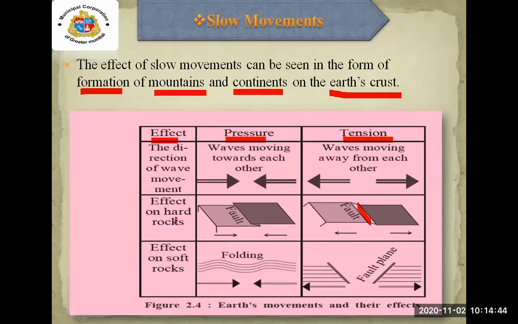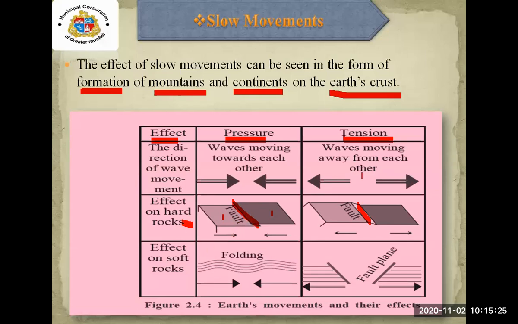Okay, in the hard rocks, what we can see, if the waves move towards each other, you can see the fault over there. Just assume that these two are the mountains. The first mountain, you can see it is down over there, and on it the second mountain is there. Because of the pressure which is given towards each other, the mountain which is down, and on it the other mountain, you can see this line, it is known as the fault over there.